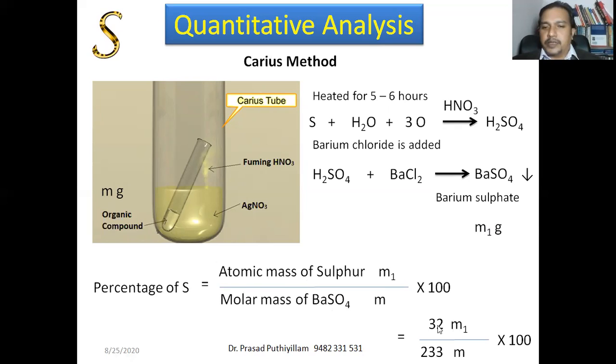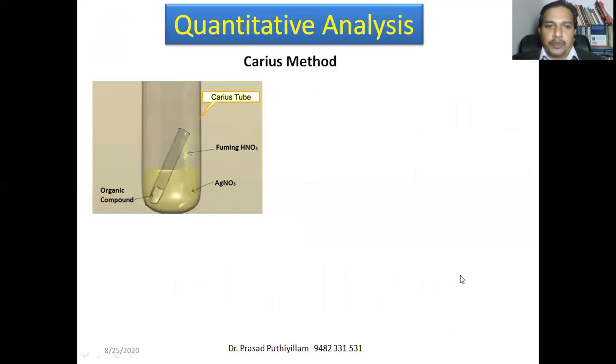Atomic mass of sulfur is 32. Barium sulfate molar mass is 233. Therefore, percentage of sulfur is 32 M1 divided by 233 M, multiplied by 100.